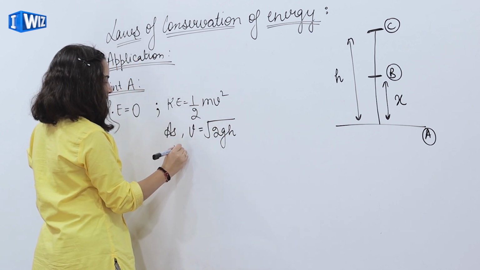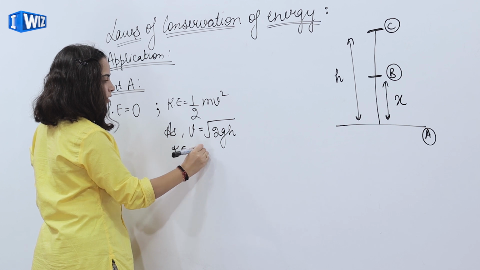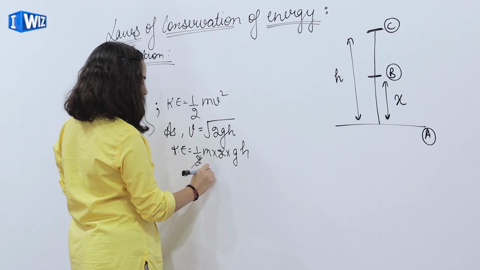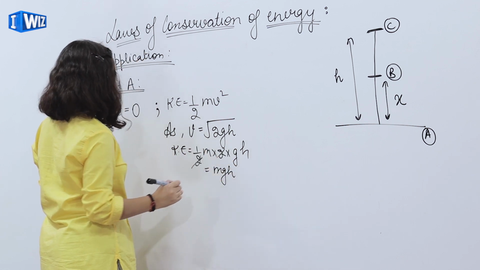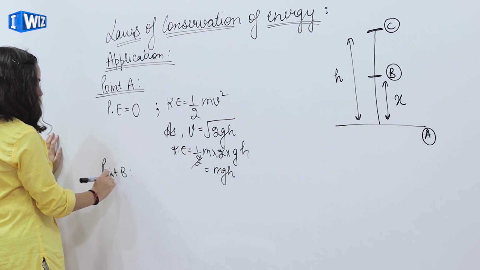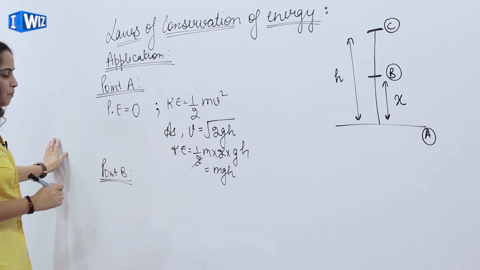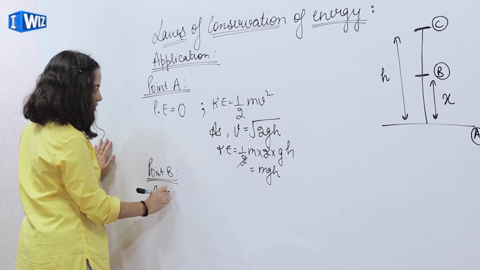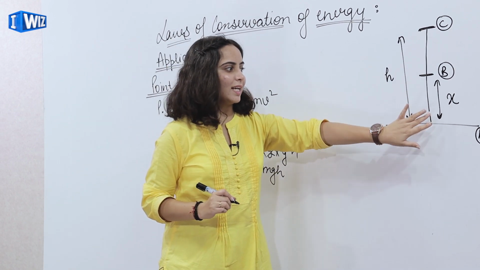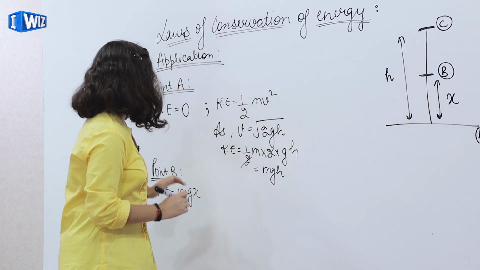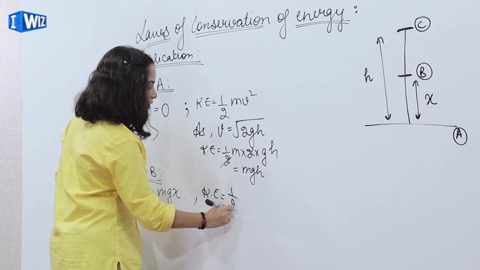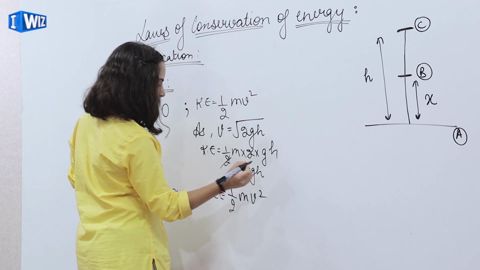So we'll get kinetic energy is equal to half m into 2gh, or mgh. Now point B. At point B, potential energy is equal to mgx, where x is the height from the surface, and kinetic energy is equal to half mv square.